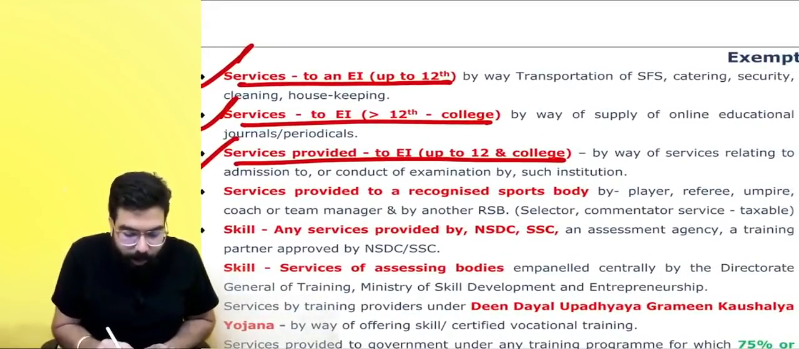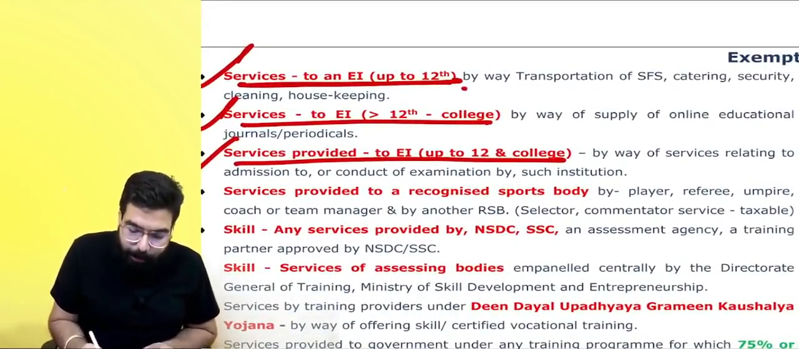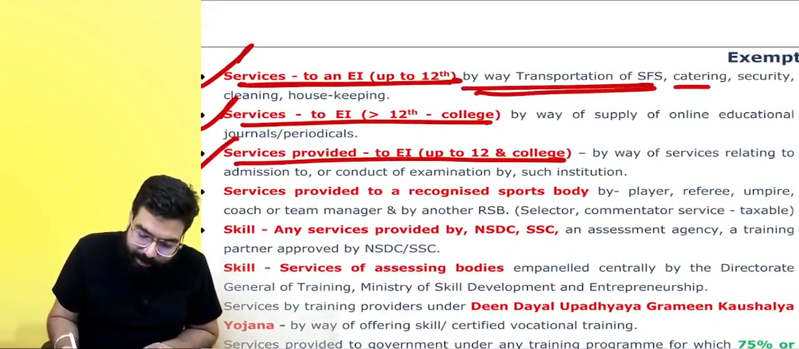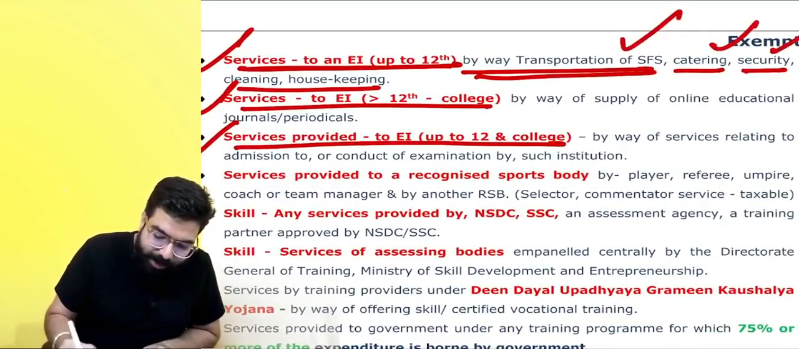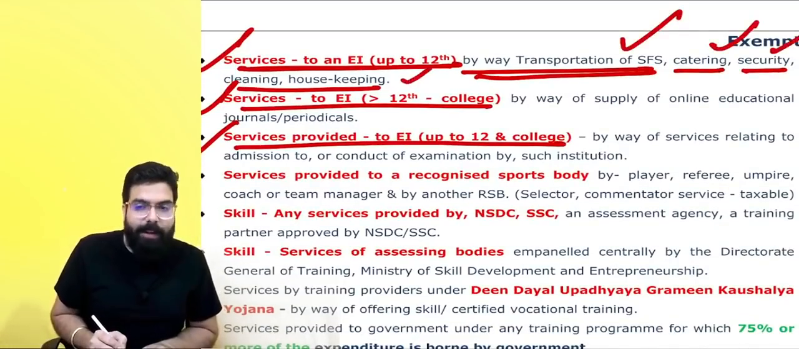Okay, sir. Services to an educational institution by way of transportation of student, faculty and staff, catering, security services and housekeeping. See over here, transportation, catering, security services, housekeeping services.